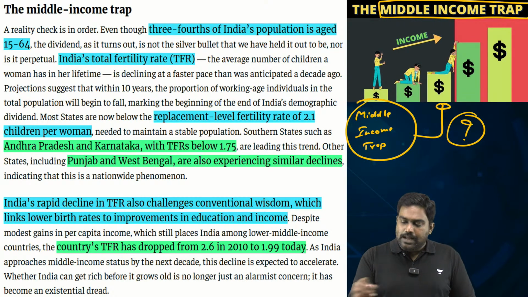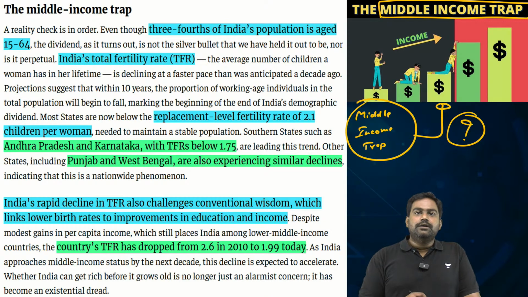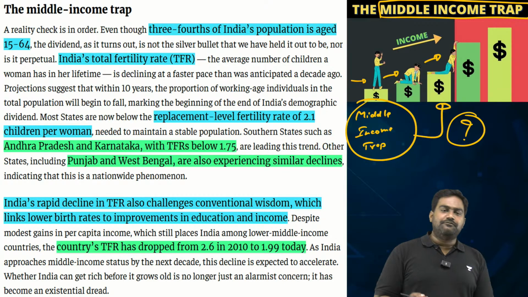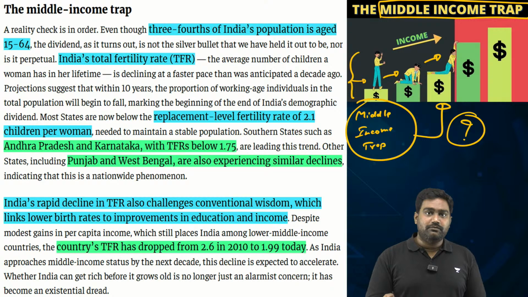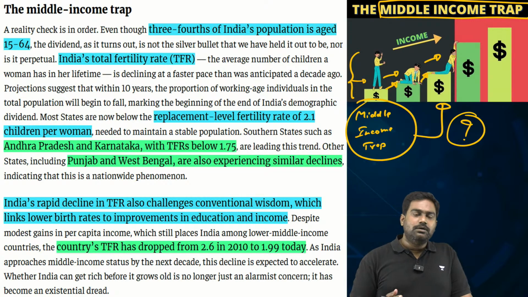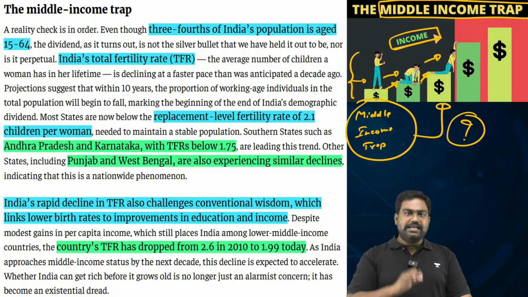So what is the middle income trap? According to this theory, countries reach the middle income level through right policies, right infrastructure, and right initiatives from the government. A country can improve its economy, create more jobs, increase its per capita income, improve its GDP numbers, and become a middle income country. This is quite easy.